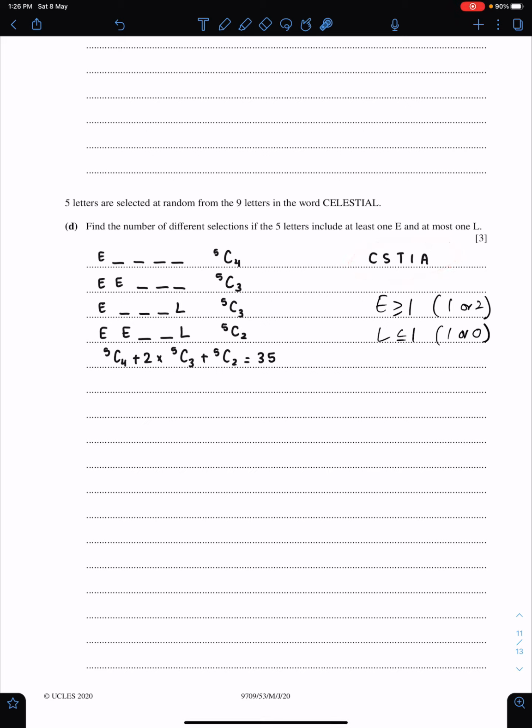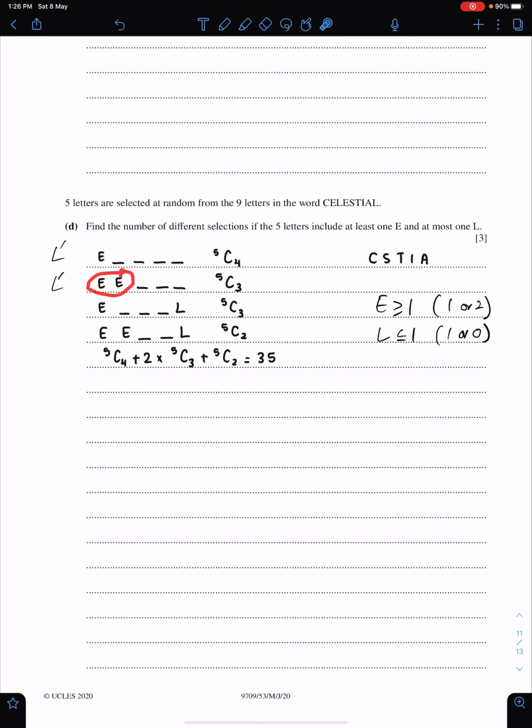So now you have to make the possible selections. You have to consider all possible selections and list them in this way. Selections with one E and no L, and two E's with no L. See, one E: since we are selecting 5, we need 4 from the remaining 5. We already have selected one E, so we need 4 more letters from the remaining 5 letters. Therefore the answer is 5C4.